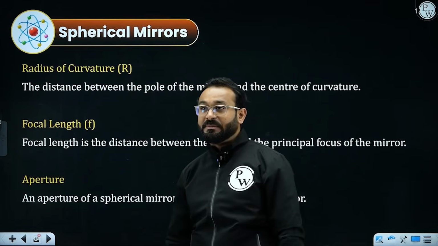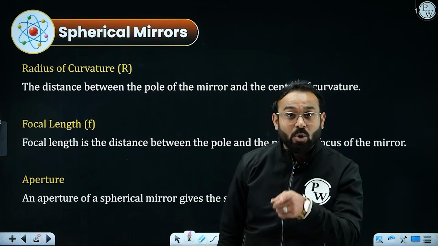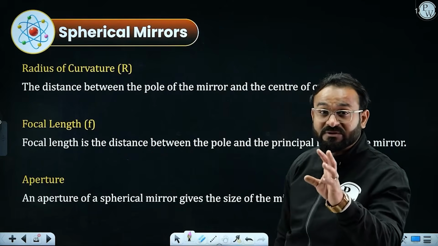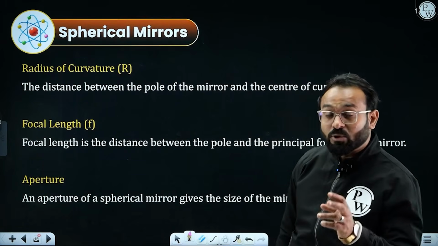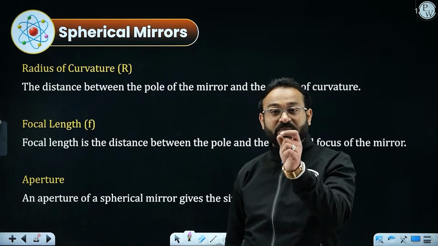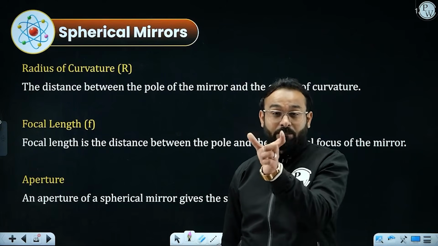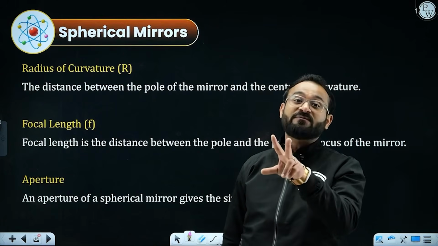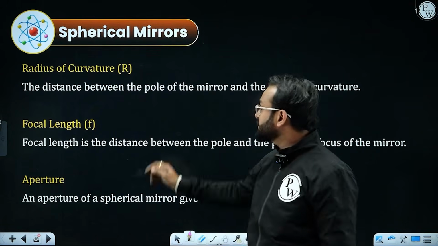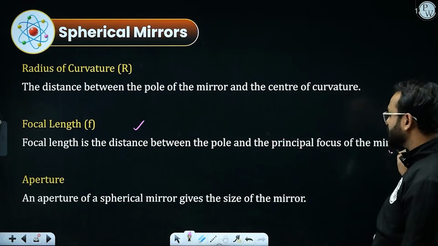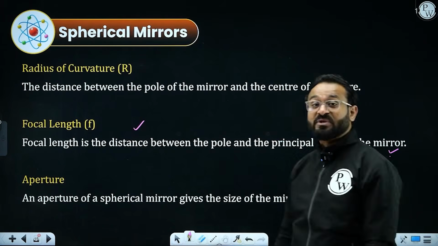The radius of curvature is the distance between the pole and the center of curvature. Talking about the focal length: generally the focus appears exactly midway between the pole and the center of curvature, but the distance between the pole and the focus is called the focal length. The focal length is the distance between the pole and the principal focus of the mirror.